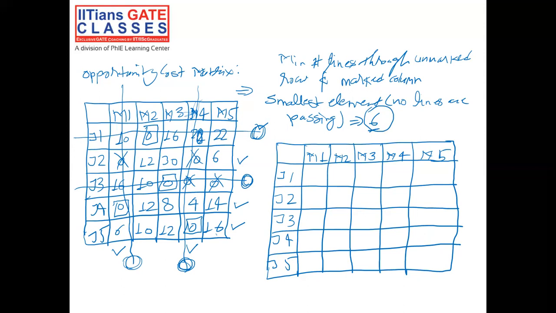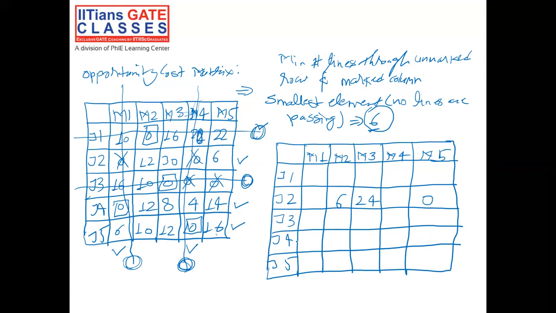The first rule was to subtract it from all the elements that do not have a line through them. So 12 at location J2 M2: 12 minus 6 is 6. 30 minus 6 is 24. And at J2 M5, 6 minus 6 is 0.